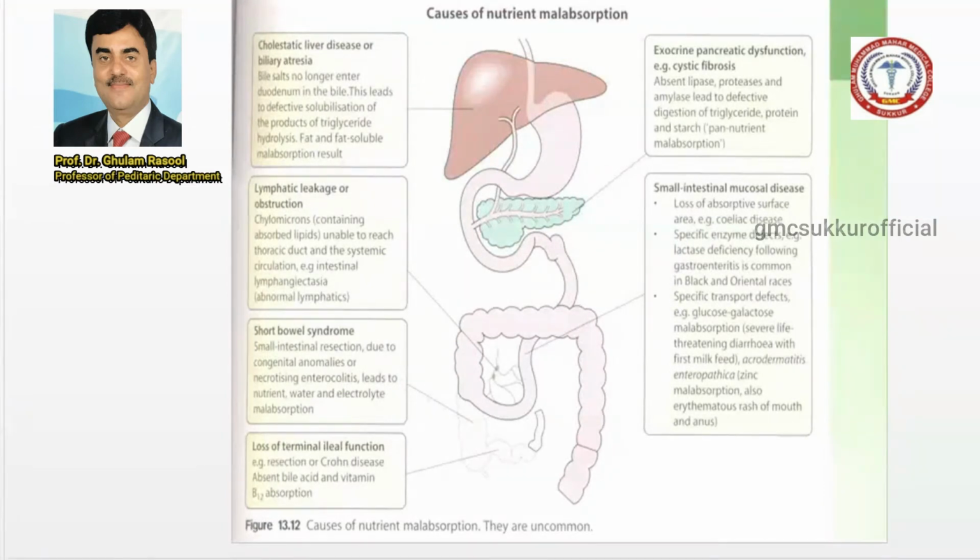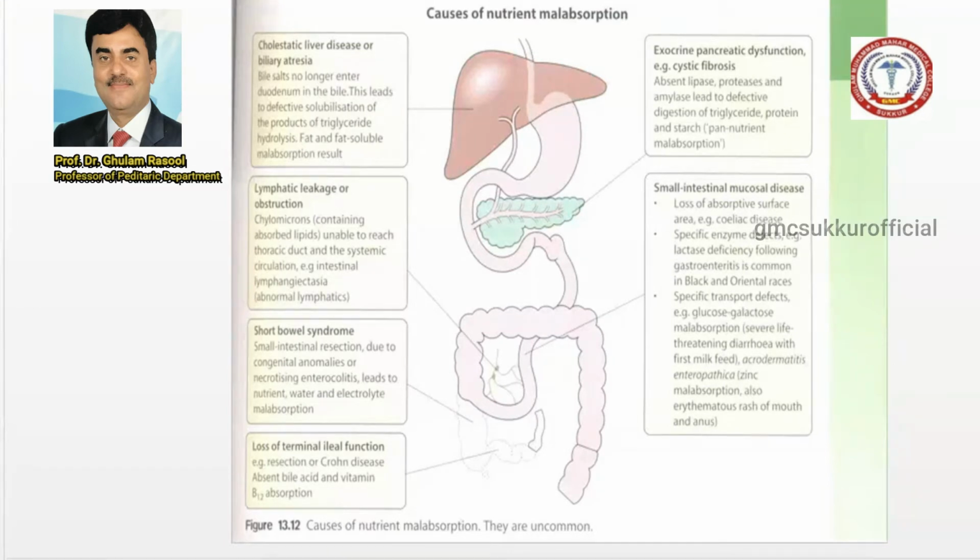Absorption and transport both are labeled as malabsorption. This leads to a defect in the solubilization of the products, that is the triglyceride, the derivative of the fat, and fat-soluble malabsorption is present. This condition is seen in a patient who presents with malabsorption, with a liver problem or biliary atresia.